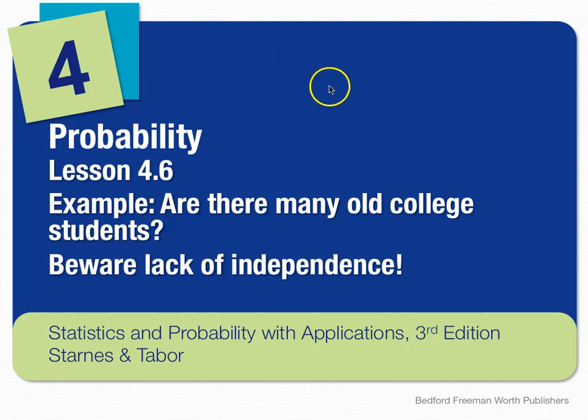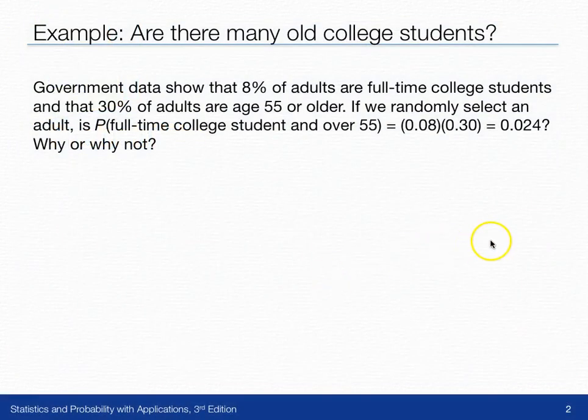In the lesson 4.6 example, are there many old college students? We're going to look at what happens when you lack independence. Government data shows that 8% of adults are full-time college students and 30% of adults are age 55 or older.